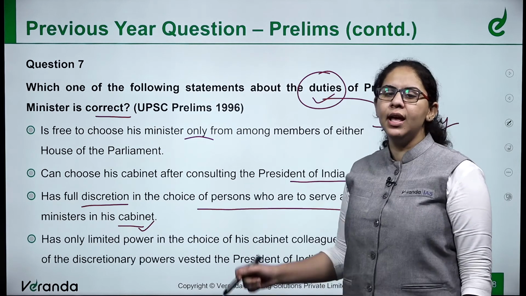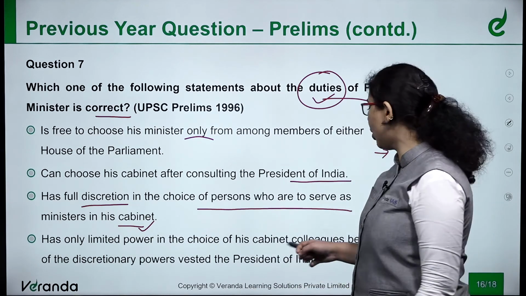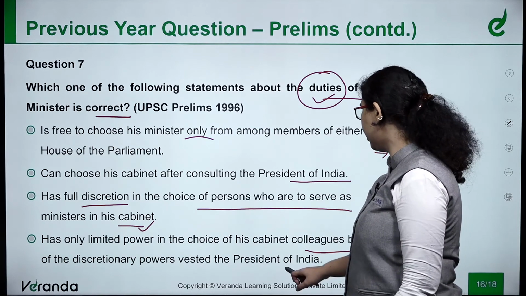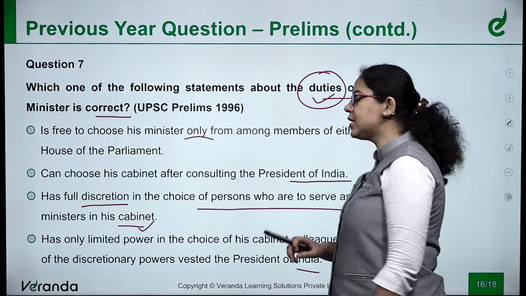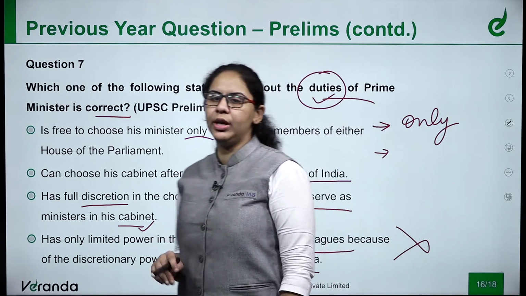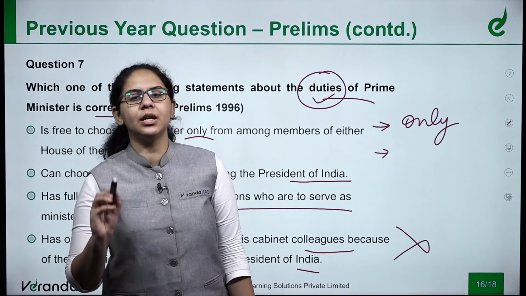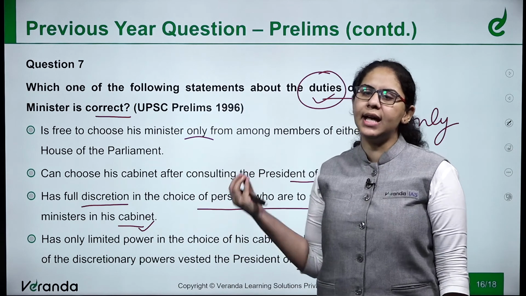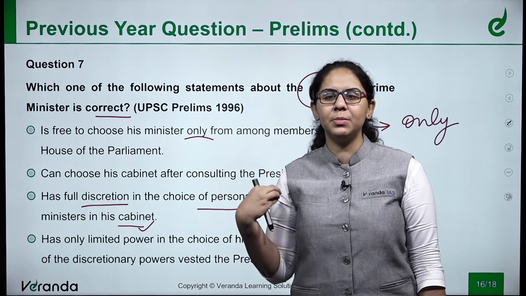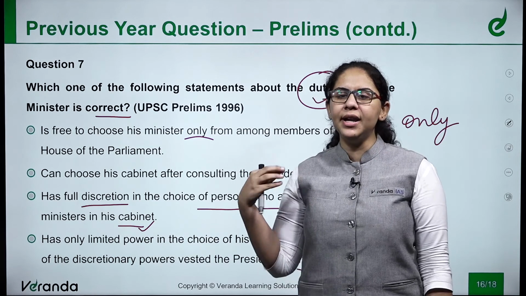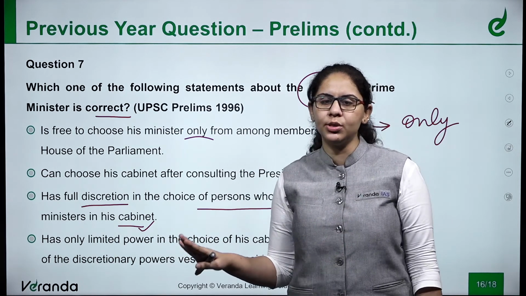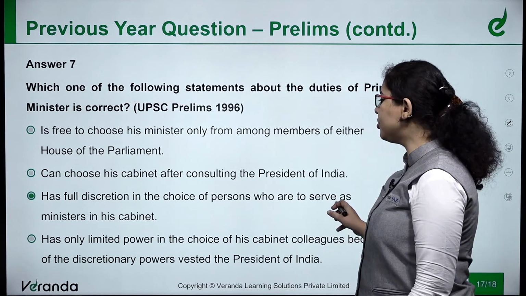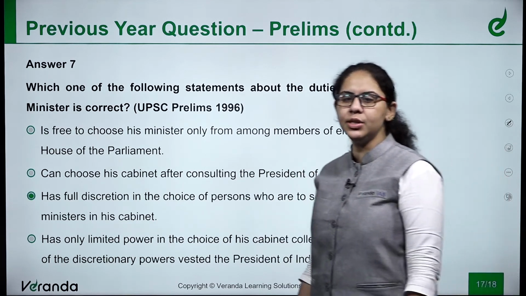And fourth is, has only limited power in the choice of cabinet colleagues because of the discretionary powers vested in the President of India. This is not a discretionary power of the President. Since the Prime Minister is the leader of the ruling party, he has the authority to choose his ministry, and he has full discretion in the choice of persons whom he wants to include. So option C will be the right answer to this question.